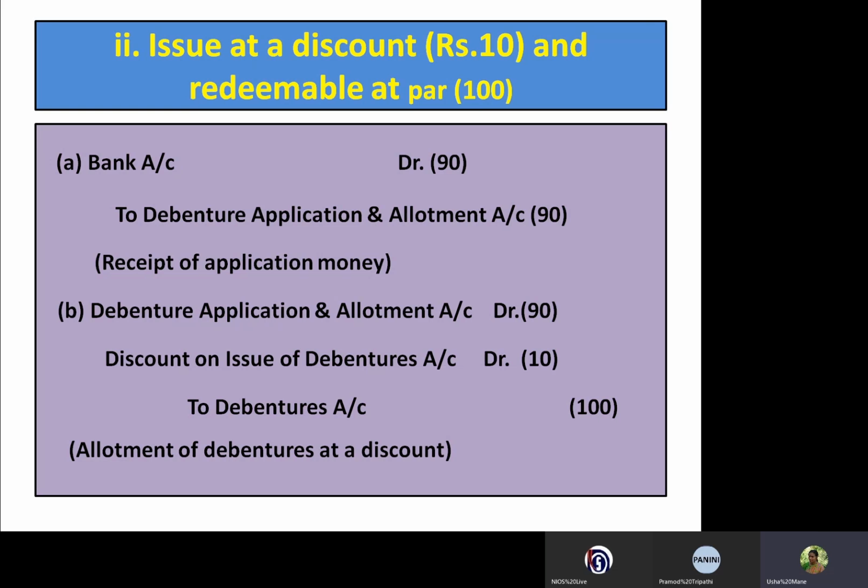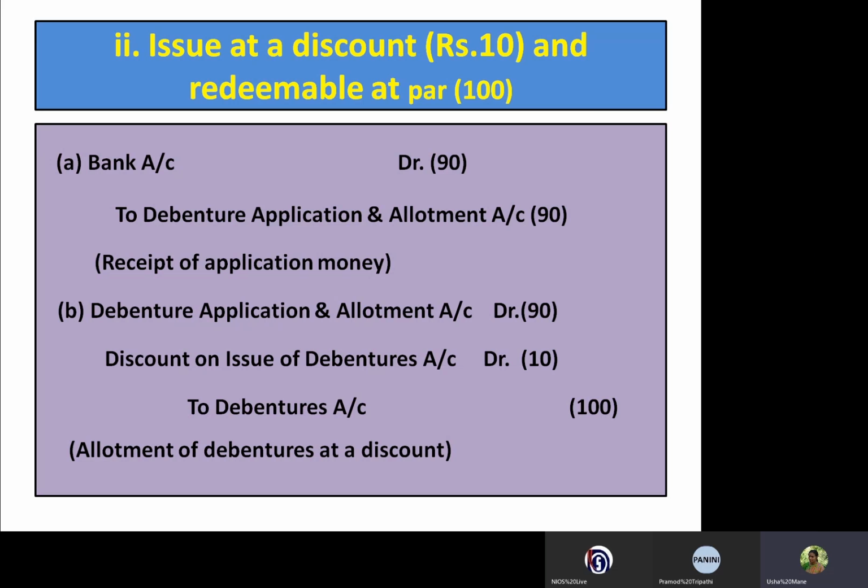The bank account debited 90 rupees to debenture application and allotment account 90 rupees, for receipt of application money. When the debenture application and allotment money is transferred to the debenture account, the journal entry will be: debenture application and allotment account debited with 90 and discount on issue of debenture account rupees 10.